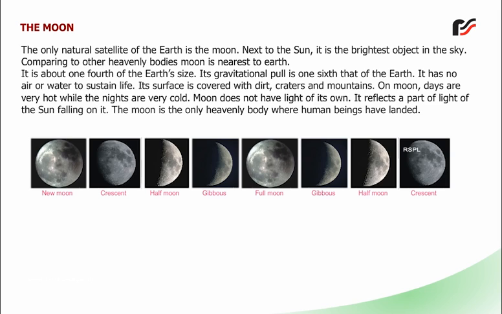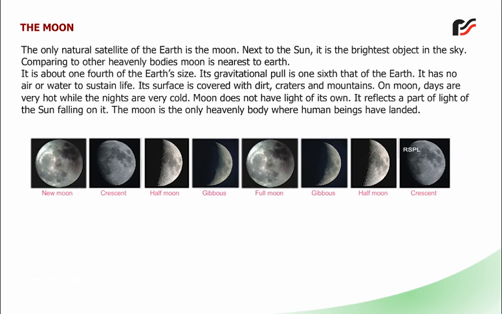It has no air or water to sustain life. Its surface is covered with dirt, craters, and mountains. On the Moon, days are very hot while the nights are very cold. The Moon does not have light of its own. It reflects a part of the light of the Sun falling on it. The Moon is the only heavenly body where human beings have landed.